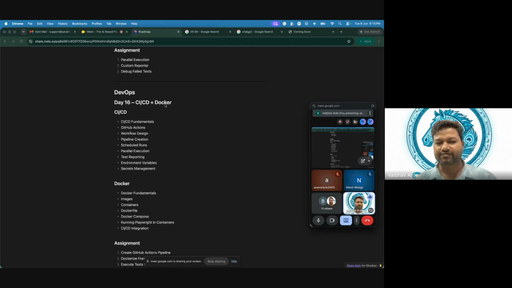We will even create Docker files. Let's see the problem Docker solves. Many times it happens, if a team is not using Docker, that a developer does something and delivers the code, and on the developer's machine that code is working, but when it goes to the tester or some environment, that code starts failing. Why is it happening?